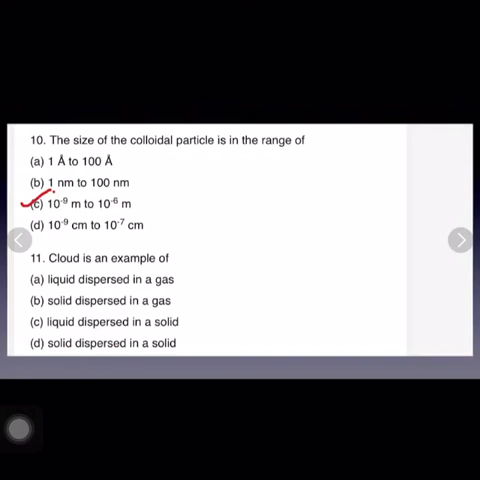Last question is cloud is an example of, so cloud is basically an example of liquid dispersed in a gas. So A is the correct answer, A part, as cloud represents water drops suspended in air.